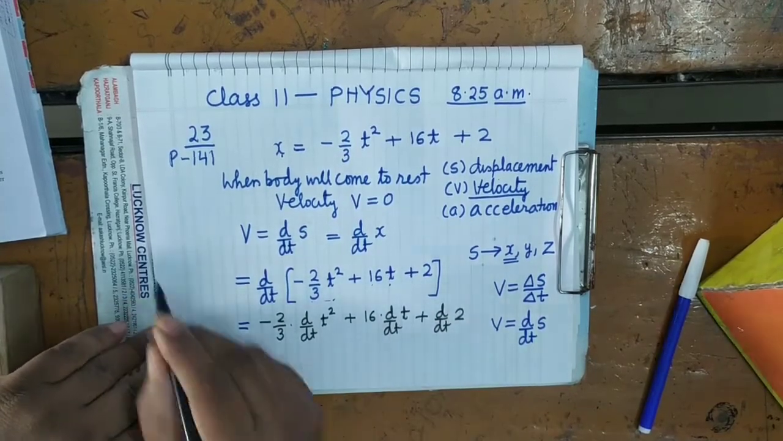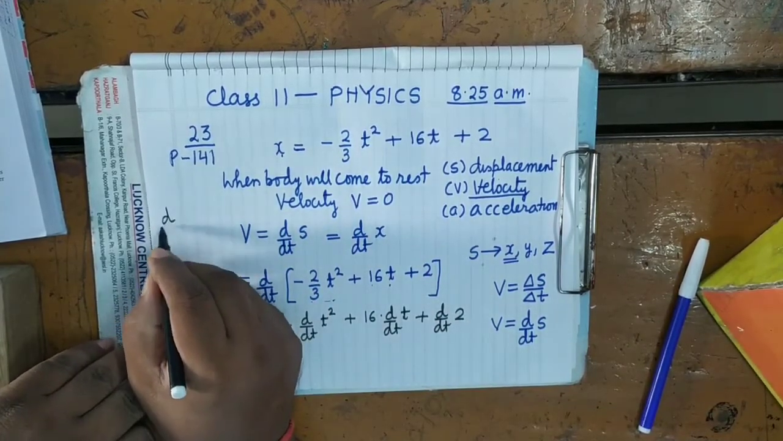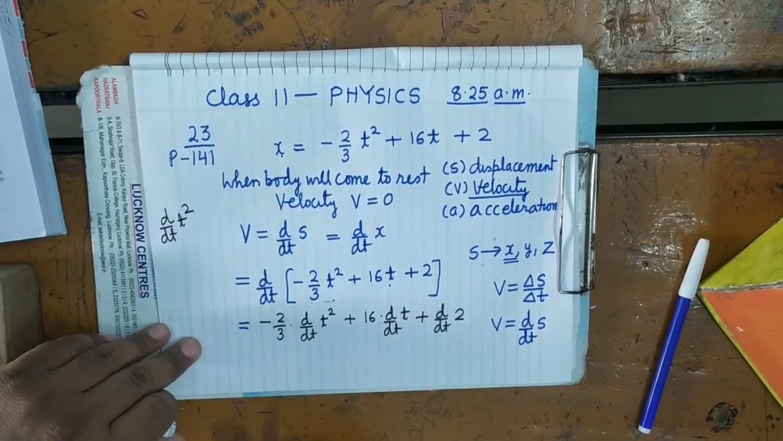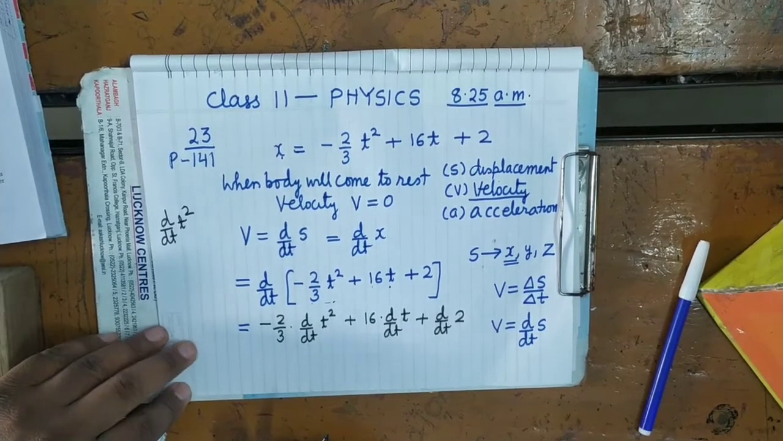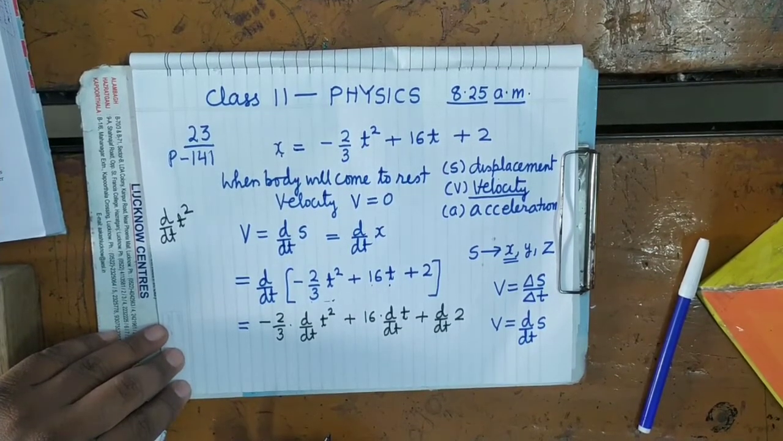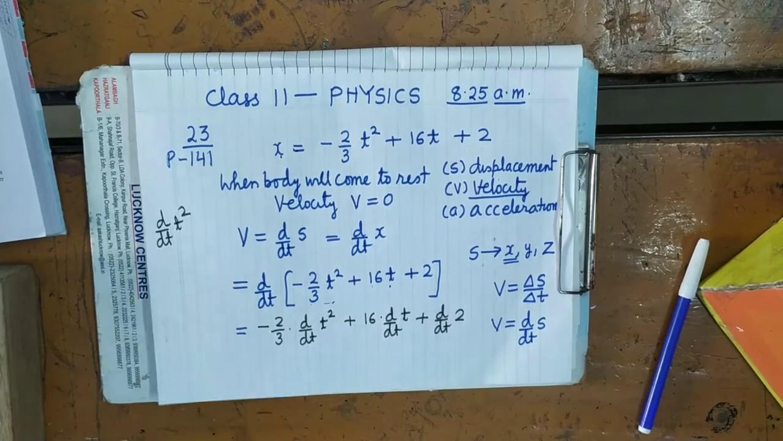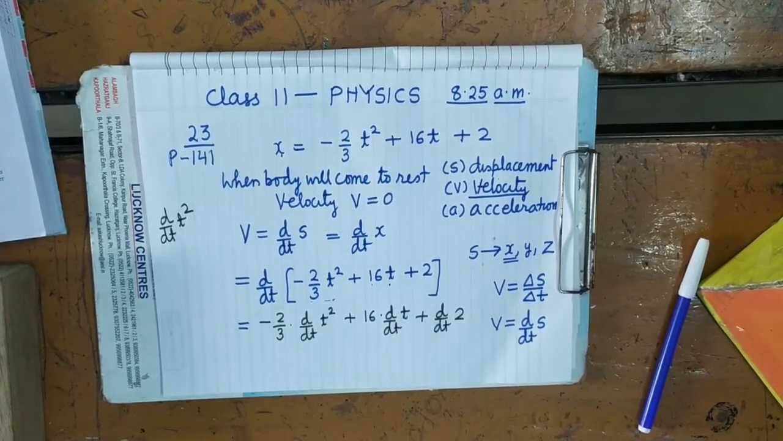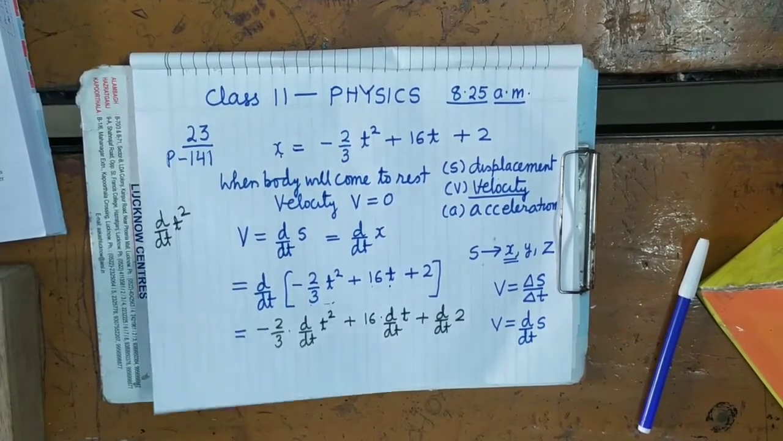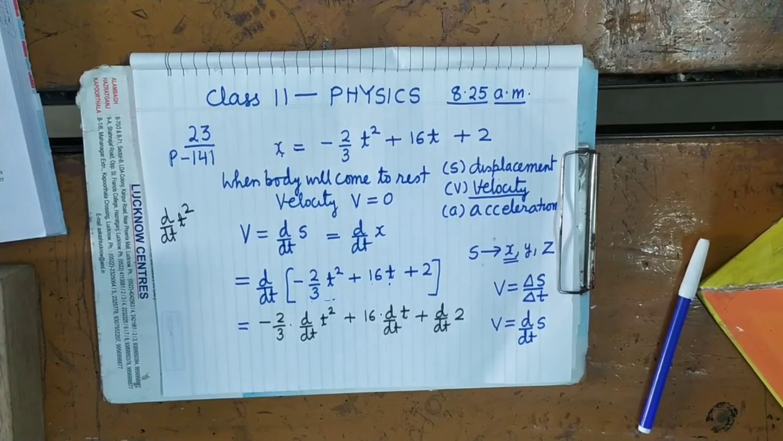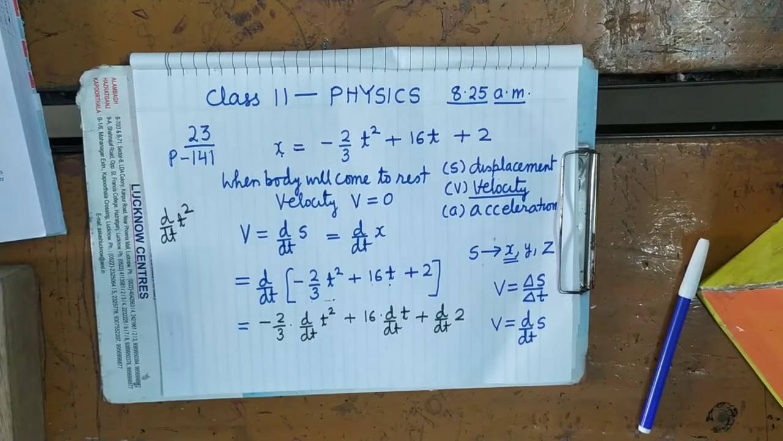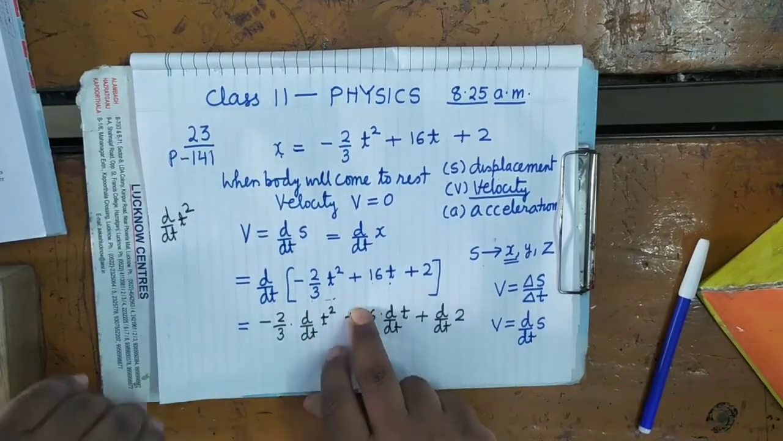Now who will tell d by dt of t square? What will be d by dt of t square? Who will tell? Can anyone tell? If anyone can tell, then switch on the audio and tell me. D by dt of t square.